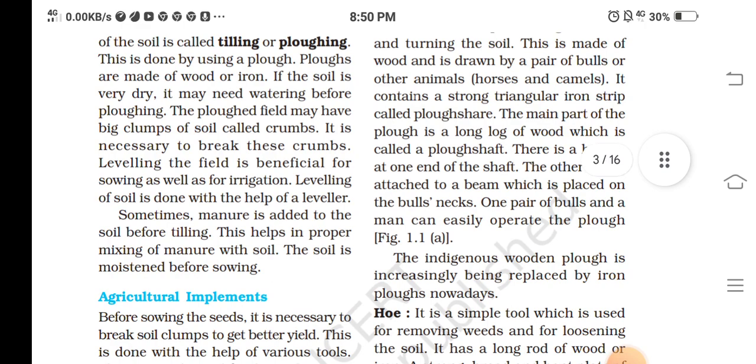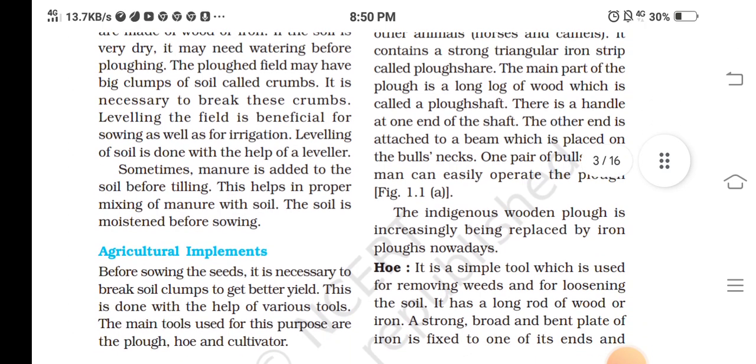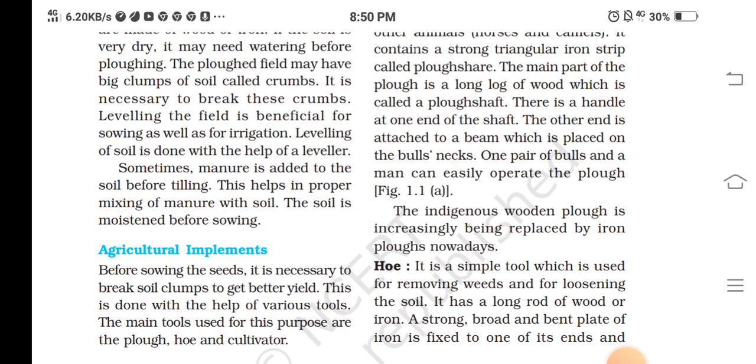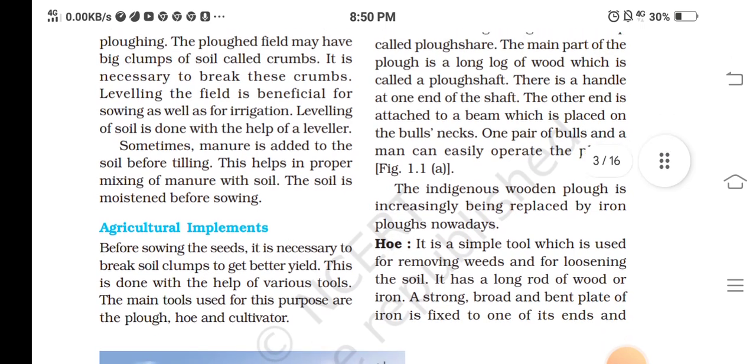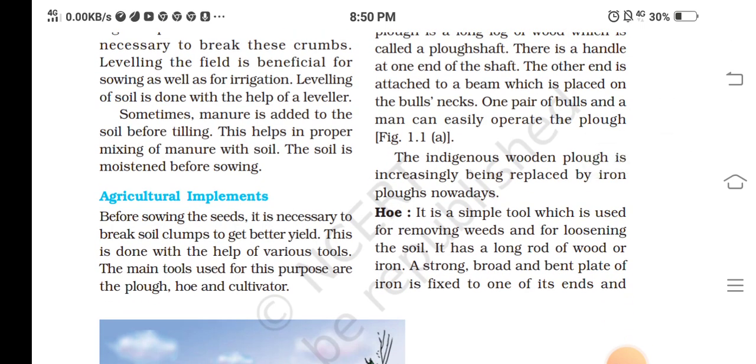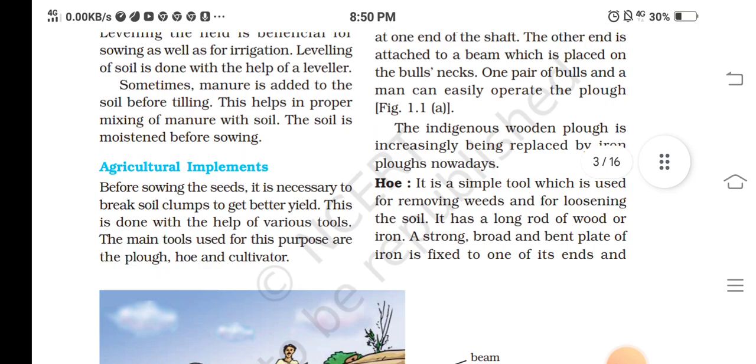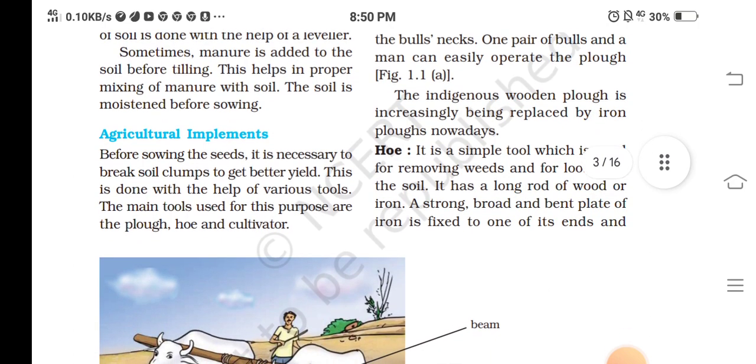Plows are made of wood and iron. If the soil is very dry, it may need watering before plowing. The plowed field may have big clumps of soil called crumbs. It is necessary to break these crumbs. Leveling the field is beneficial for sowing as well as for irrigation. Leveling of soil is done with the help of a leveler.